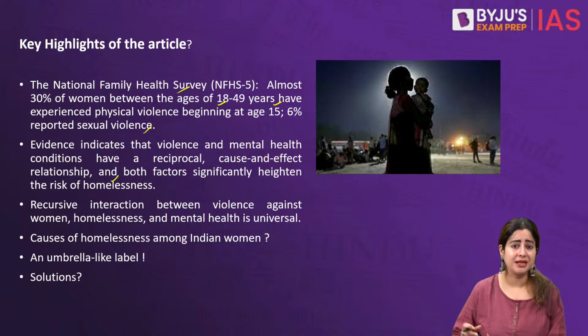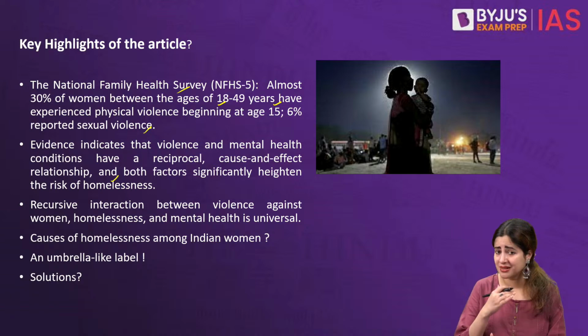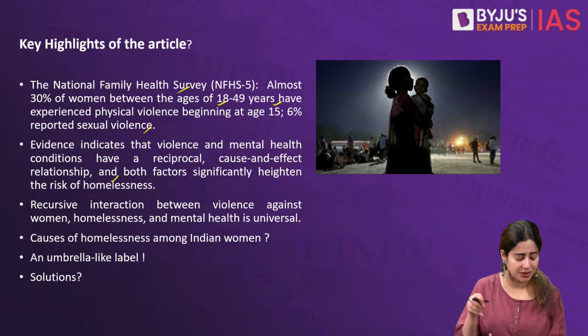Now, the more mental health problems they have, the more susceptible they become to becoming homeless and experiencing more and more violence. It is this grid between three pillars: being abandoned, that's homeless; second, being a victim of mental health problems; and third, experiencing constant chronic violence. It is these three pillars on which the article stands. The article asks: what are the causes of homelessness among Indian women?